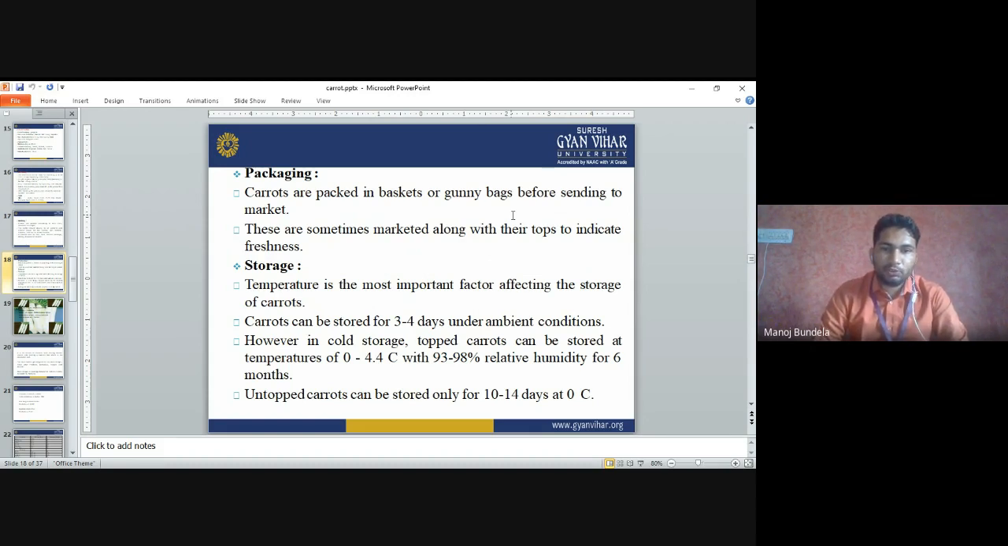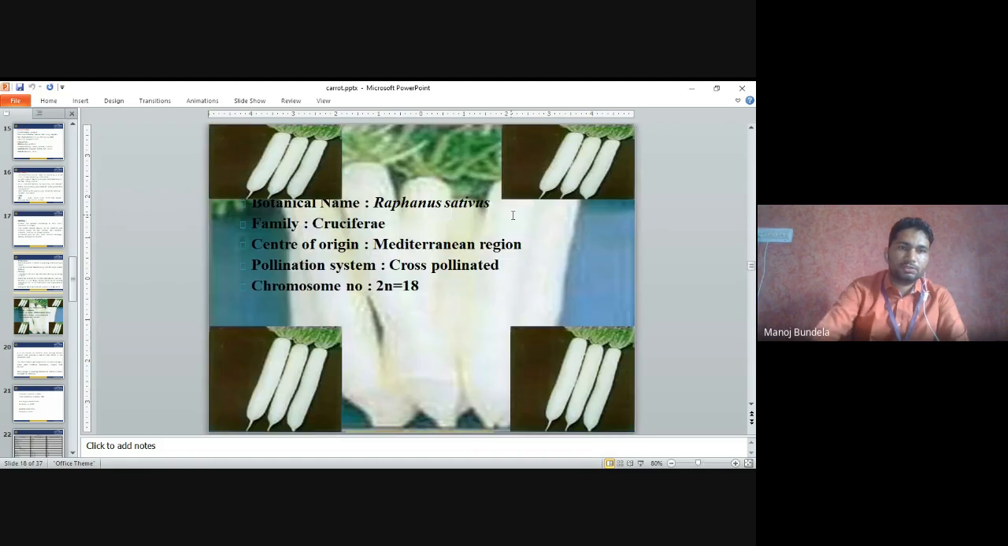Untopped carrots can be stored only for 10 to 14 days at 0 degree centigrade temperature. If we don't remove the tops, we can store them only for 10 to 14 days at 0 degree centigrade. And if we top them, they can be stored for 6 months.